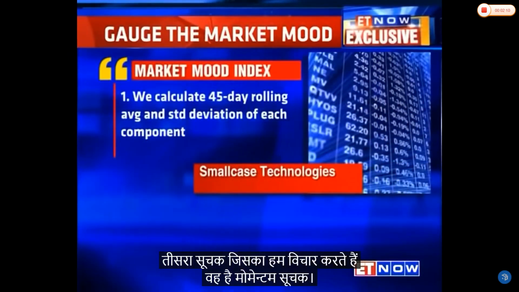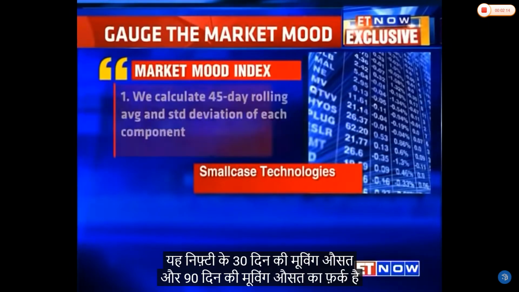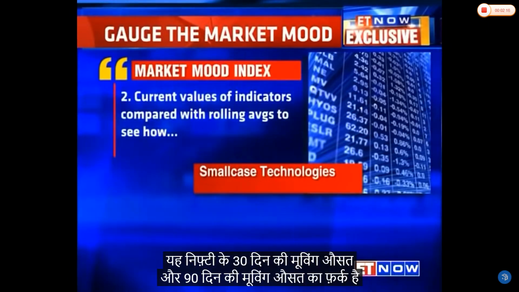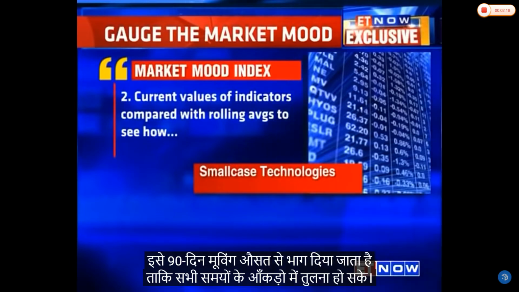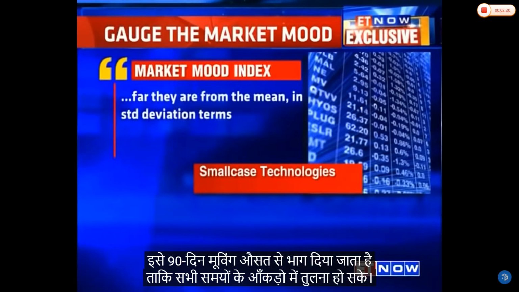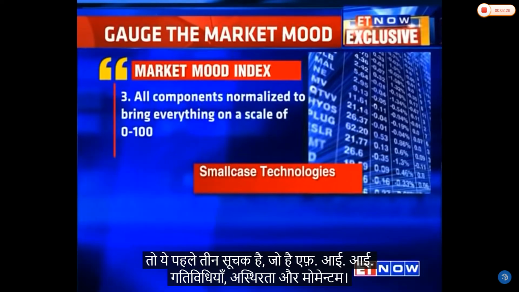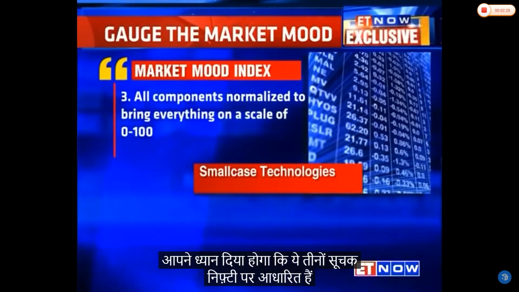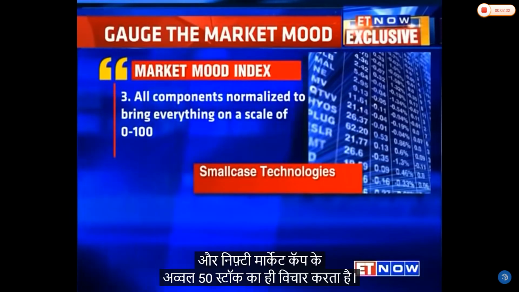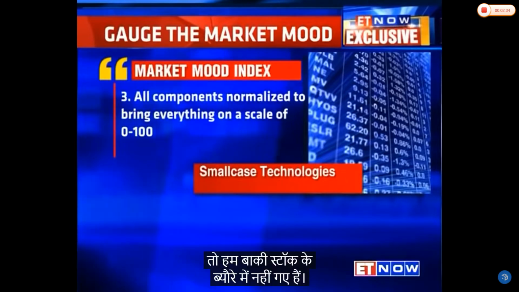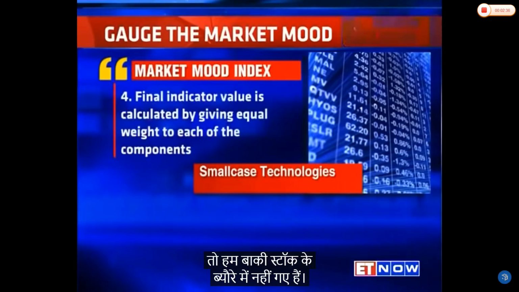The third indicator we have taken into account is momentum. It is the difference between the 30-day moving average of Nifty and the 90-day moving average, and we divide it by the 90-day moving average so that the values become comparable across history. So these are the first three indicators: FII activity, volatility and momentum. You might notice that all three are based on Nifty, which represents only the top 50 market cap stocks. So we haven't gone into details about all the other stocks.